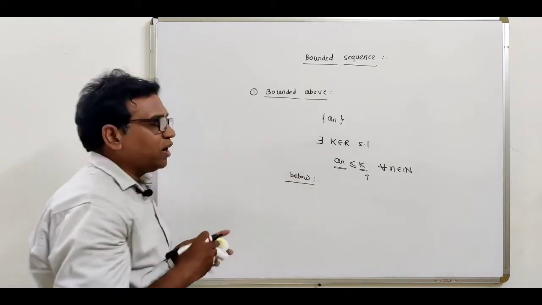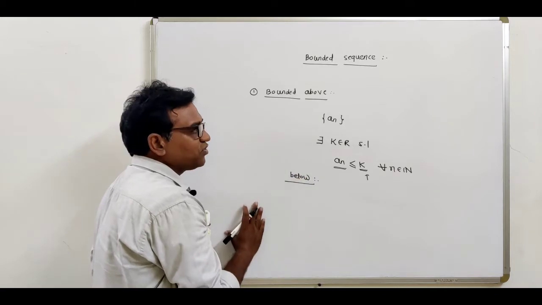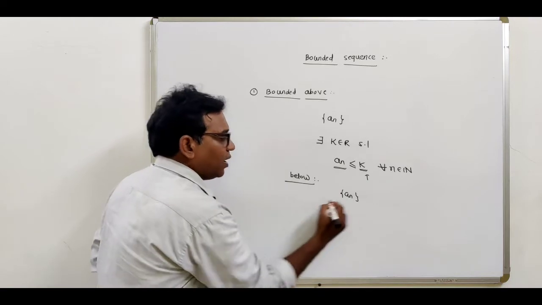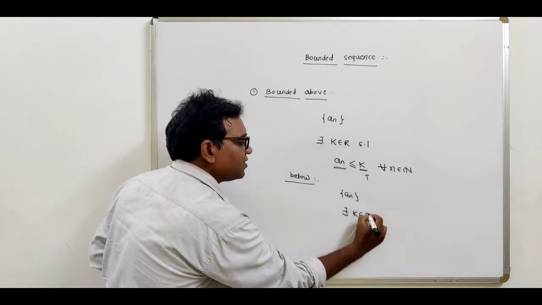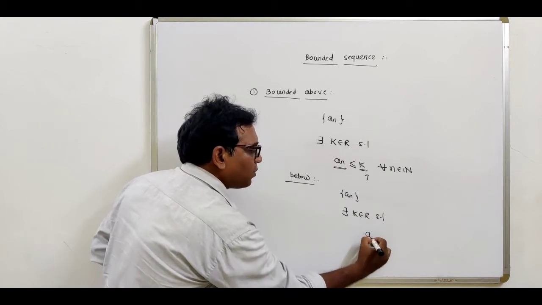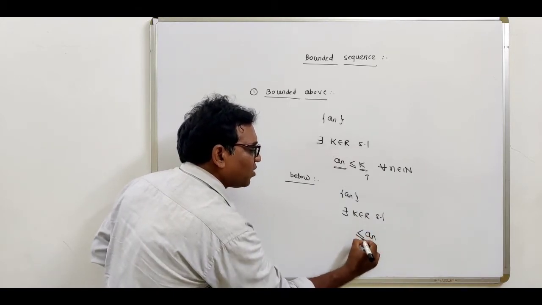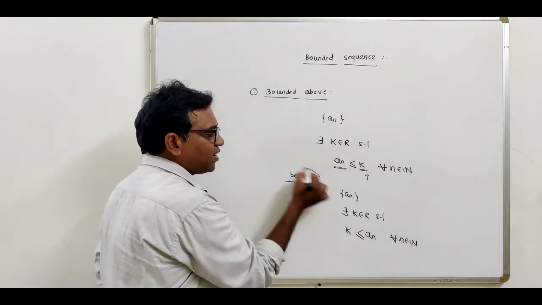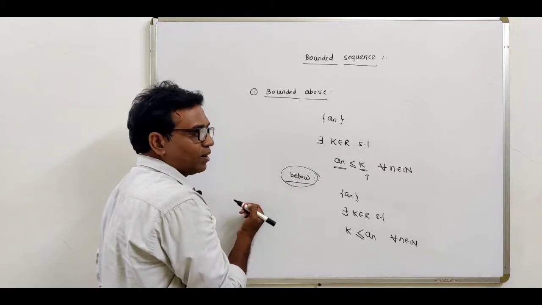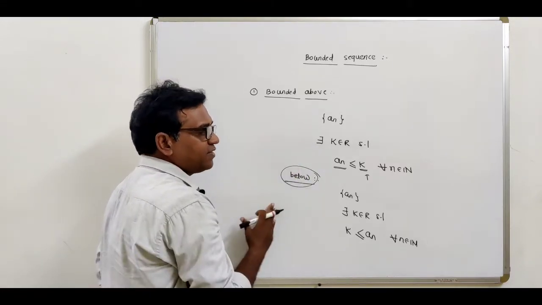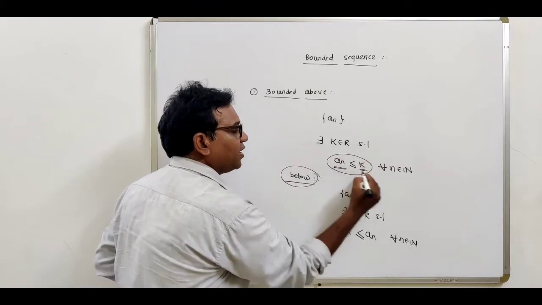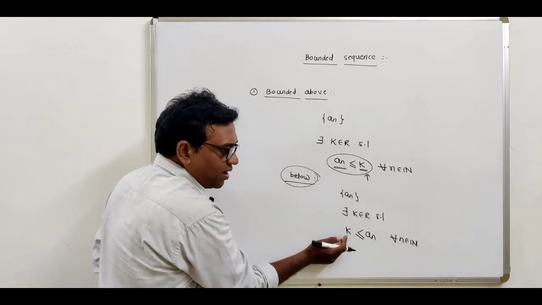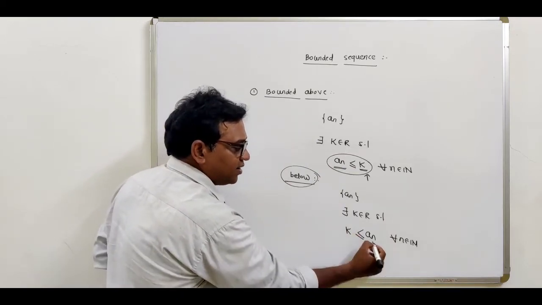Now what is the definition of bounded below? Again, that is the same definition. If we have a sequence a_n, and we find a real number k such that all the terms of the sequence are greater than or equal to k for all n belonging to the natural numbers, then the sequence is said to be bounded below. What is the condition for bounded above sequence? a_n is less than or equal to k, then this is called the bounded above sequence. If this real number k is less than or equal to a_n, then this sequence is called the bounded below sequence.